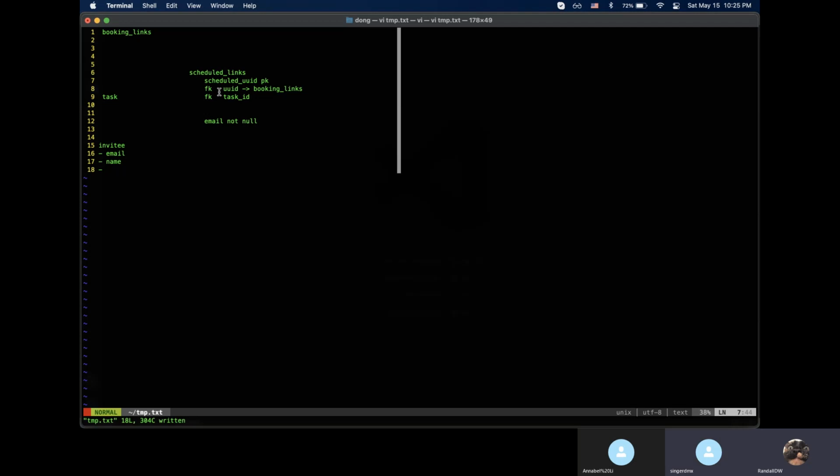Sounds good. Then when the user books it, the user will receive a link so that he can use this link to cancel or reschedule. And that's another unique UUID. Nobody can hack it, right? Because they won't be able to. Yeah.